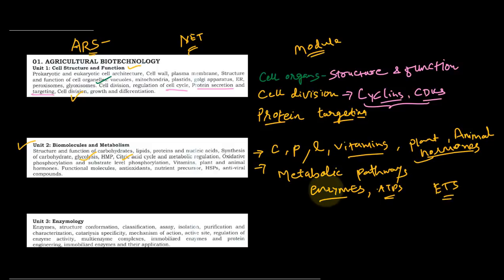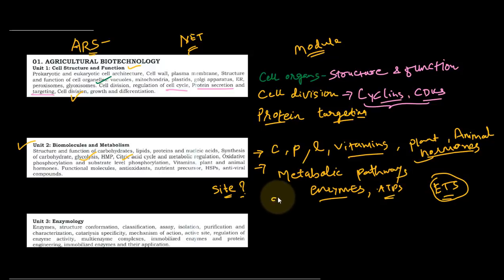What is the site for these metabolic pathways? That is most important: where it occurs, for the organelles involved in these metabolic pathways. Suppose electron transport chain, it occurs in the mitochondria. So that is the site for each and every metabolic pathway, and their interaction between these pathways.